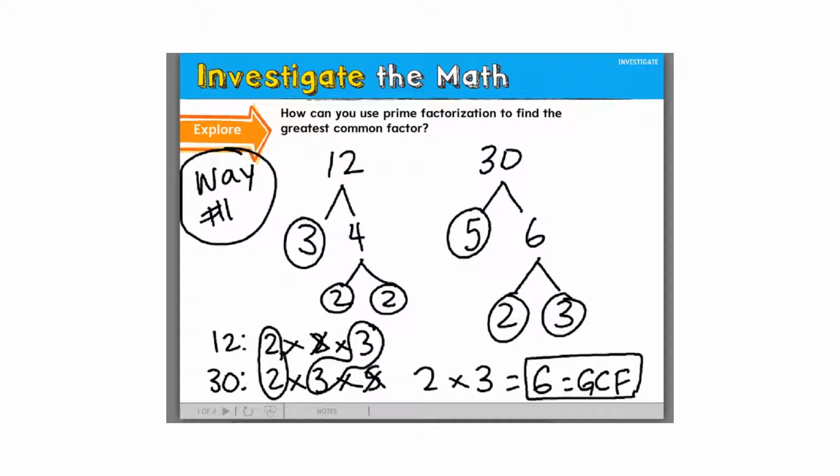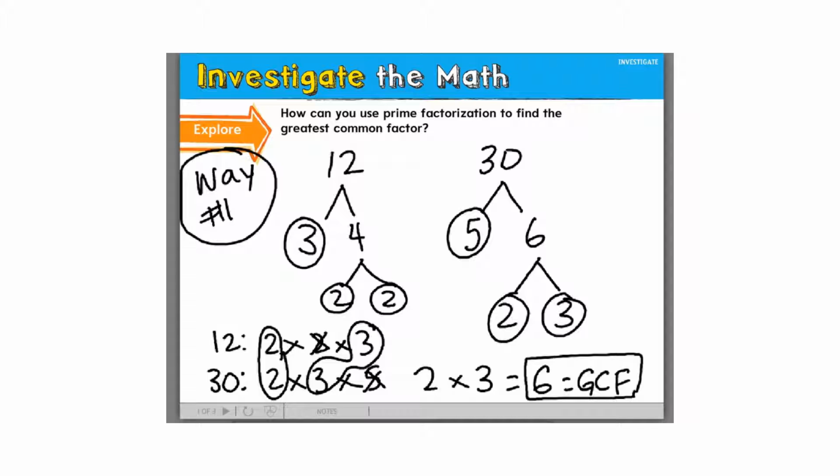She asked, what if there's just one pair? That was a good question. So what if there's only a pair of 3s and that's all that matched? Then your answer would just be 3 because that's the only match. In this case, because I had 2 pairs, I have to multiply them together. Here's another question. What if there's no match?